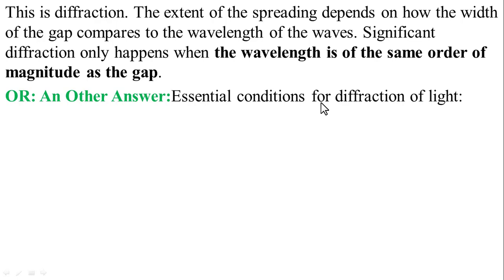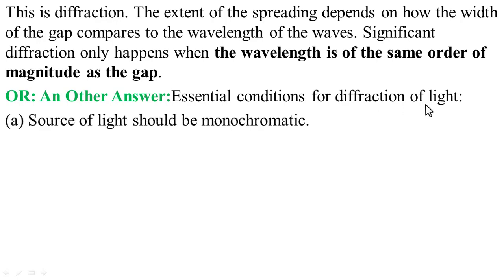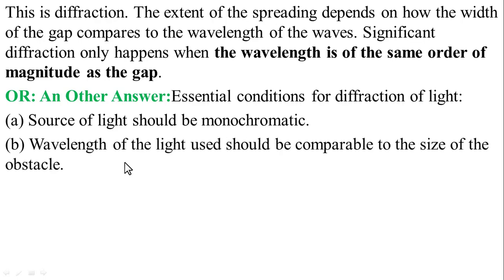Essential conditions for the diffraction of light: we can see that in the first part, the light source should be monochromatic, and in the second part, the wavelength of the light used should be comparable to the size of the obstacle.